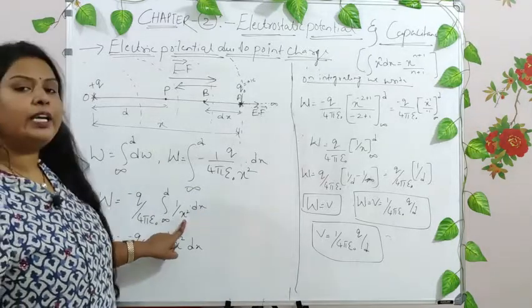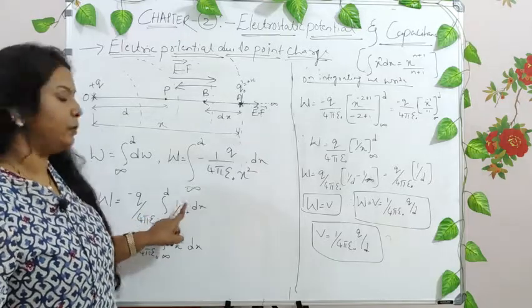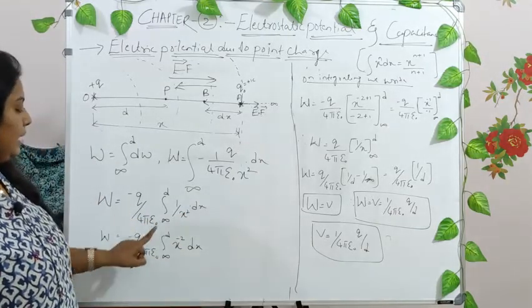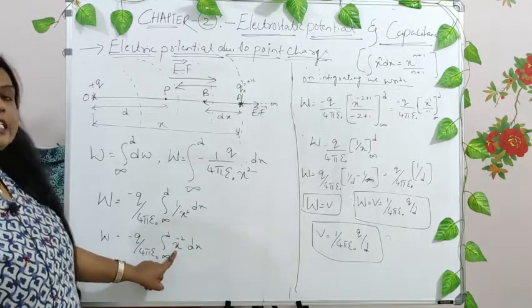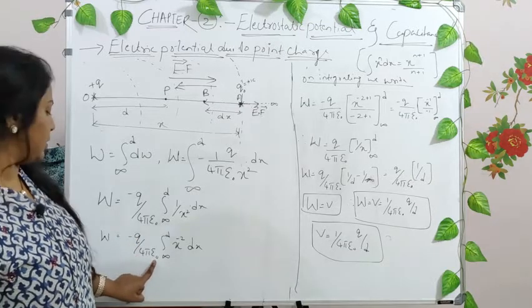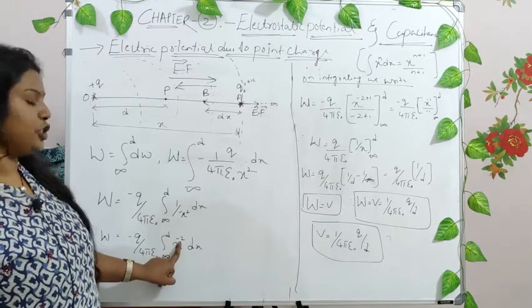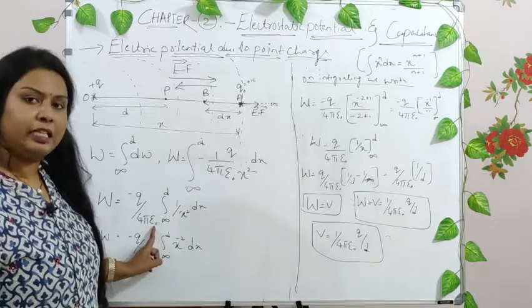Now this x square can be taken to the numerator. When x square goes to the numerator, it becomes x raised to minus 2, right? The same thing exactly, only here x square is taken in the numerator, and hence we get W is equal to minus Q divided by 4 pi epsilon, the integration from infinity to d of x raised to minus 2 dx. Now integrate, this is all mathematics now, right?